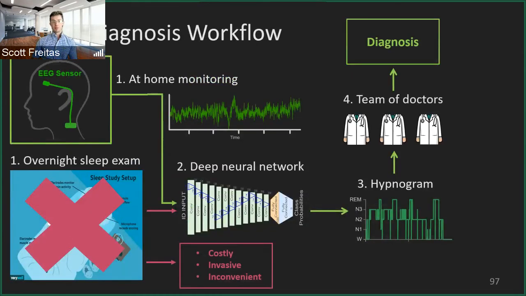So let's talk a little bit about how sleep diagnosis works in general. Typically, on the bottom left-hand side here, you're going to go to a sleep lab, you're going to be hooked up to a bunch of things and stay overnight, and they're going to monitor you, take some vitals, and run this through a deep neural network to generate a hypnogram. However, this process is costly, invasive, inconvenient, and many people don't want to go through it, leading to undiagnosed sleep disorders. Alternatively, at the top, you can do this at home, maybe using a Fitbit or an Apple Watch.